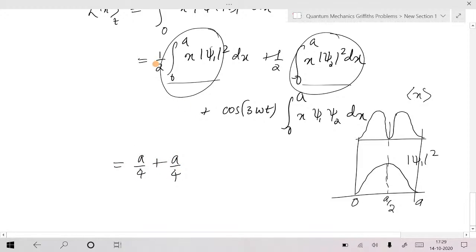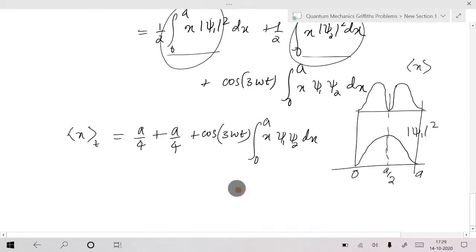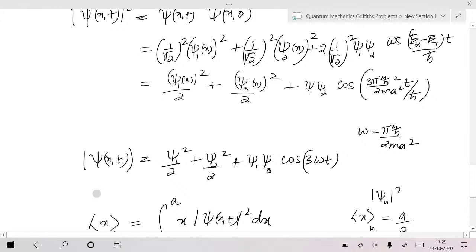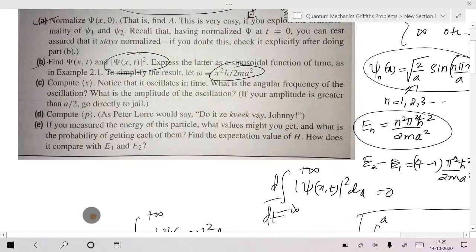Can I write like this? One more 1 by 2 is there, plus cos of 3 omega t, and you need to do this integral. I'm just keeping this part, you just try that one, or if you feel it is difficult, let me do it in the next session. And once you find the expectation x, you can find the expectation p by Ehrenfest's theorem. What is this one? m times d expectation x by dt. I think that will cover the next part.